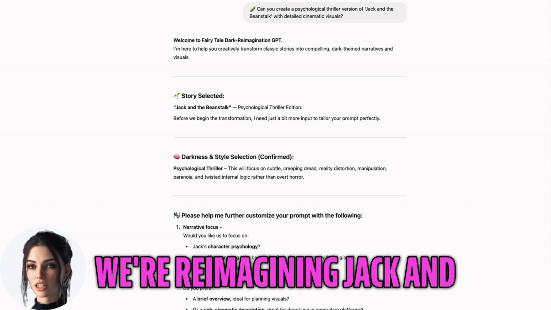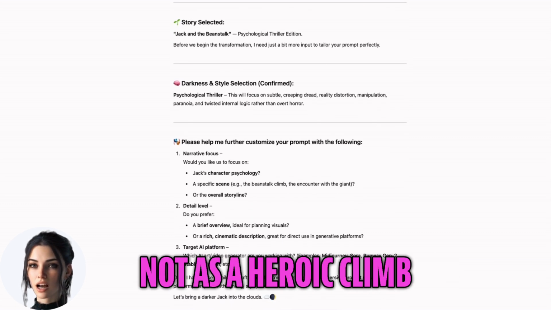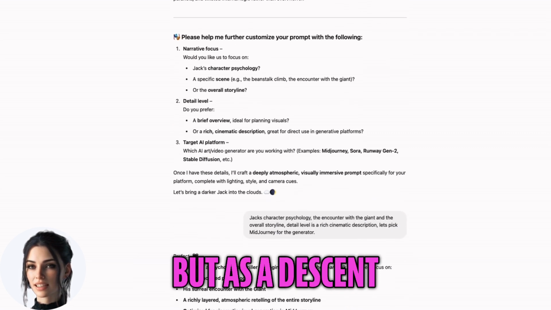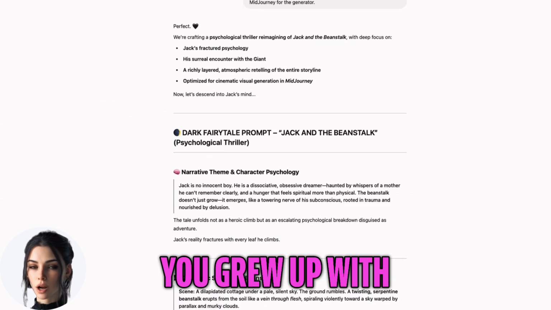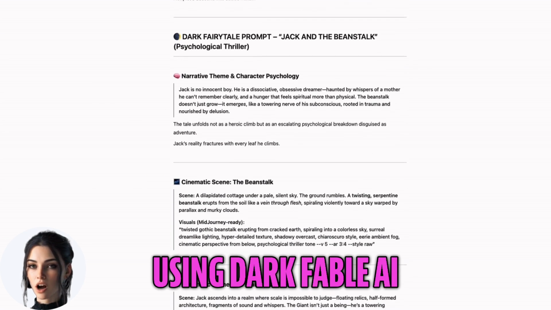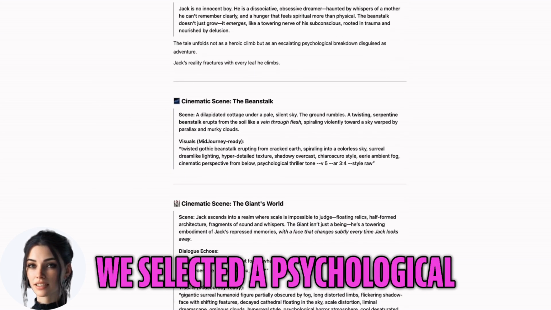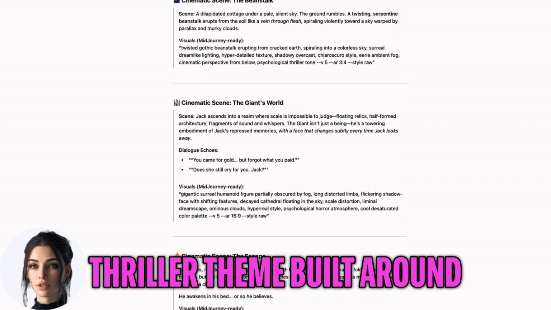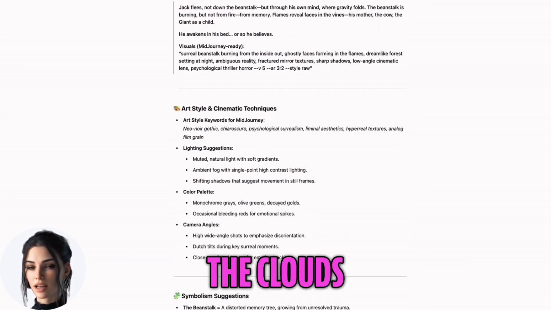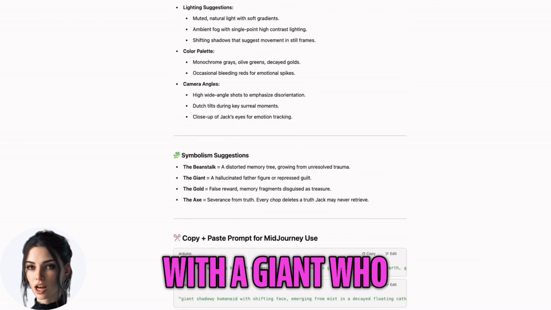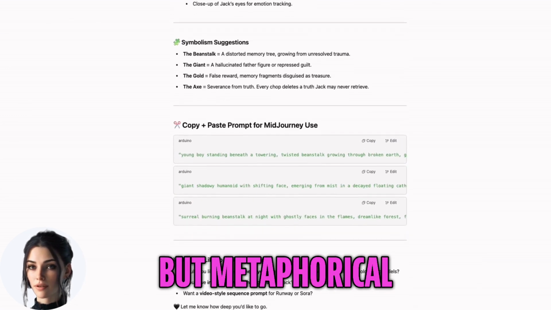We're reimagining Jack and the Beanstalk, not as a heroic climb, but as a descent into Jack's unraveling mind. This isn't the story you grew up with. Using DarkFable AI, we selected a psychological thriller theme built around Jack's fractured psyche, his surreal climb into the clouds, and a haunting confrontation with a giant who isn't just massive, but metaphorical.